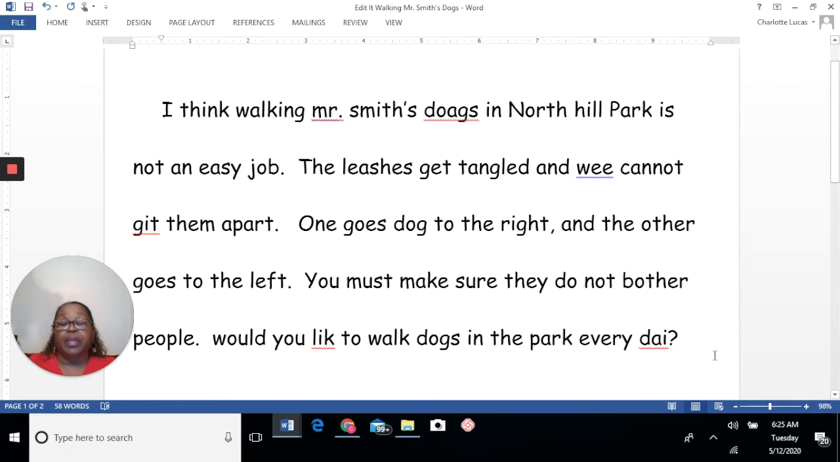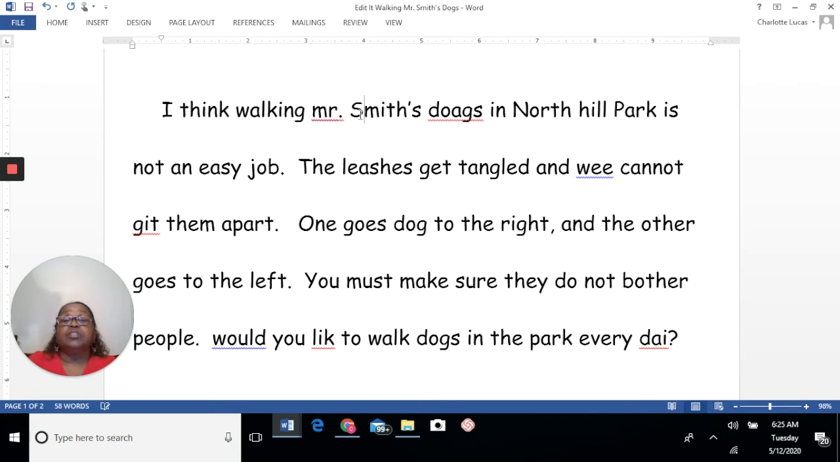So let's do another thing. If we are doing punctuation and capitalization, let's see if there's any names in here. Do we have anyone's name in this document? I think walking Mr. Smith's dogs. Mr. Smith is someone's name. And because it's someone's name, we have to capitalize it. So Smith.